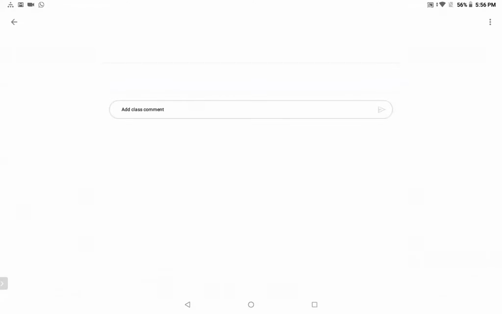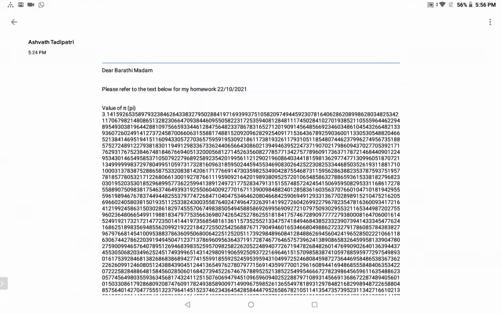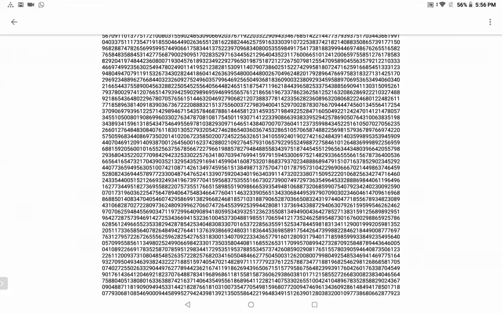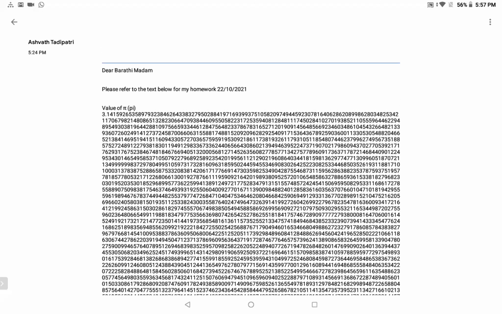Wow, Ashwath. Ashwath, hats off to you, my dear. Very good, lovely child. Children, are you able to see Ashwath's work, what he gave?